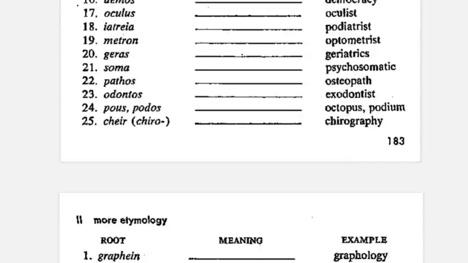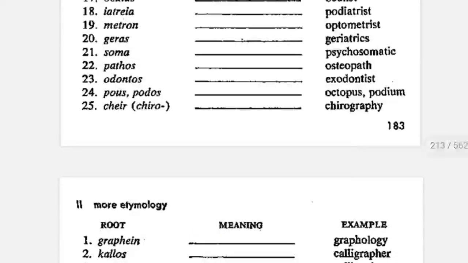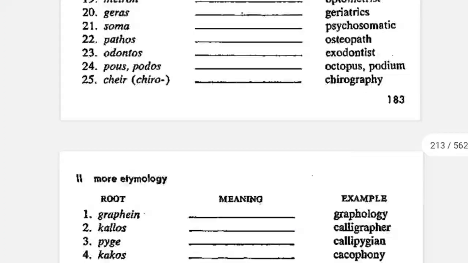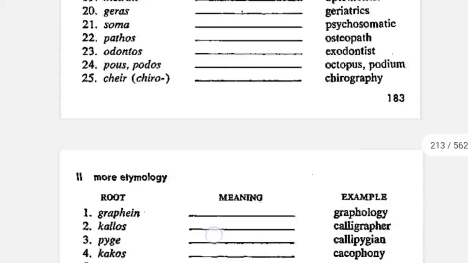The next word is iatreia, which means medical healing. Podiatrist is someone who does the medical healing of the foot. The next word is metro, which means measure. Optometrist is someone who measures the vision and then prescribes glasses. The next word is geras, which means old. Geriatrics is something relating to old people. The next word is soma, which means body. Psychosomatic is suffering of the mind caused by the body.